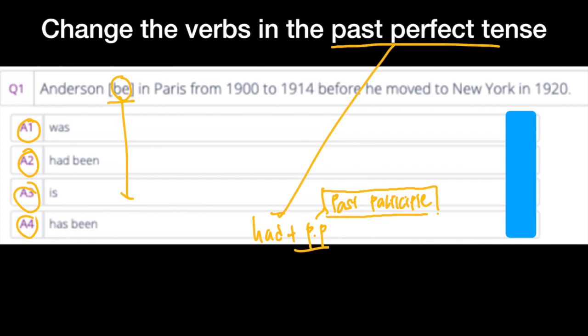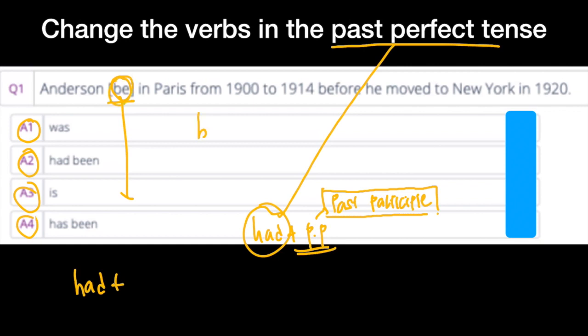Very good. So we have had and PP. So we need to add had in here, and change this be verb into past participle.